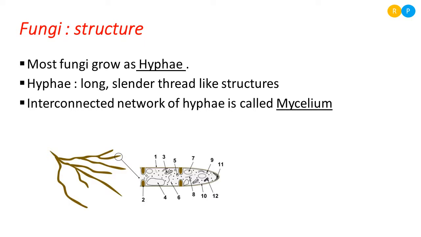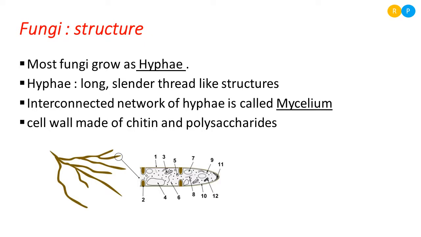If you enlarge a single hypha, you can see the inner detailed structure of the organism, because each hypha is made out of a number of cells. What is there on the outer surface of the cell? In the fungi, the outer cell wall is made out of a component called chitin and polysaccharide. The second diagram is the enlarged hypha.